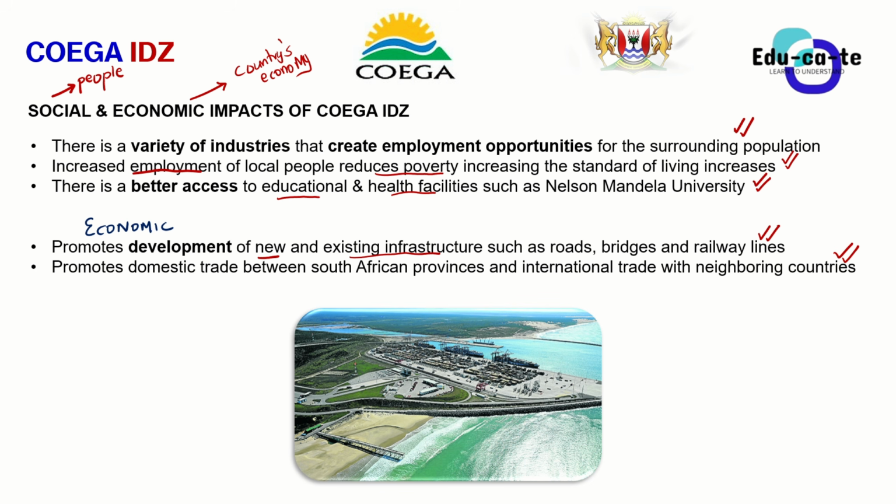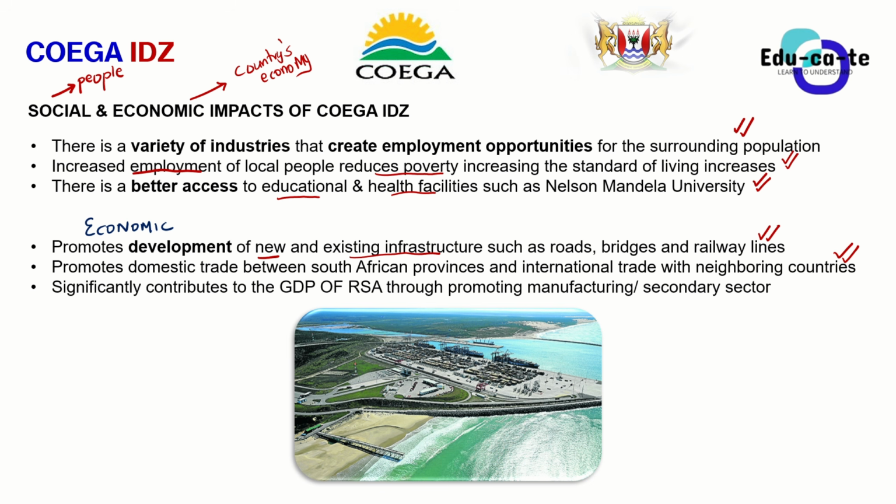For example, as I've already told you, some industries that process gold in Eastern Cape, they have to purchase the gold from other places, maybe purchase it from Gauteng. That's already domestic trade. We are already trading within the country, but it also promotes trading with other countries outside South Africa as well. And then this actually significantly contributes to the gross domestic product of RSA, of South Africa.